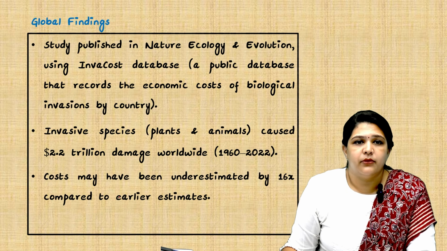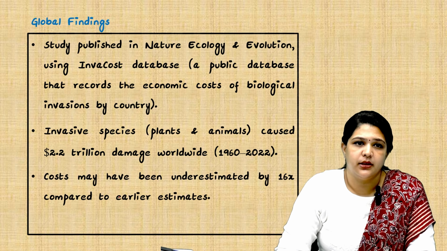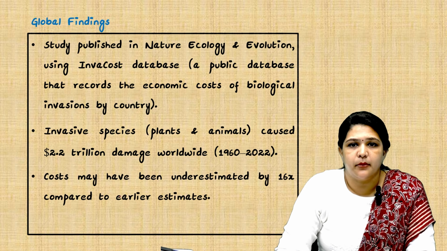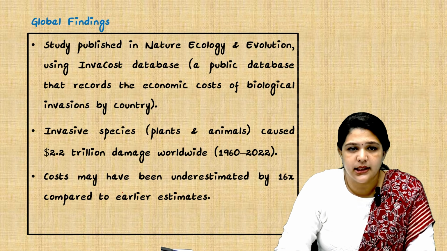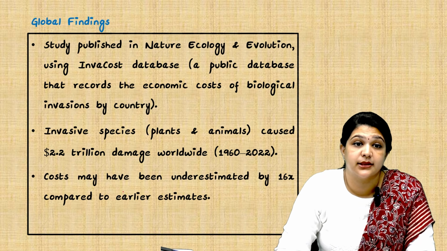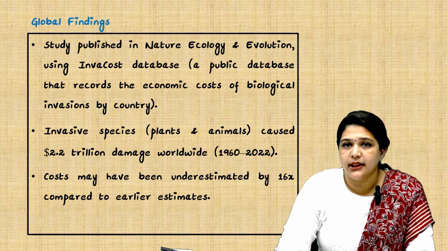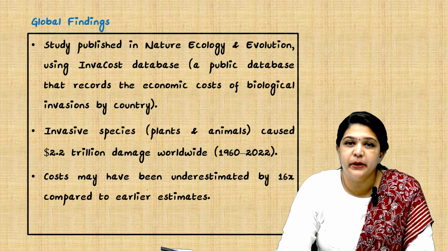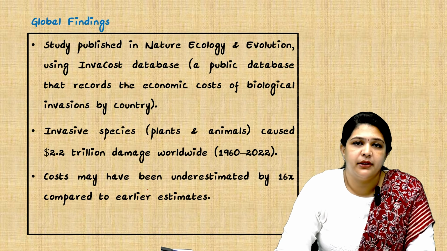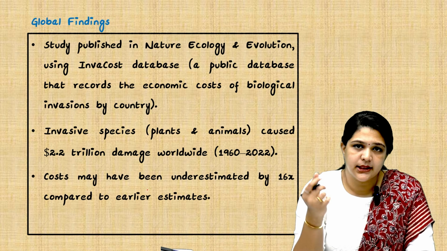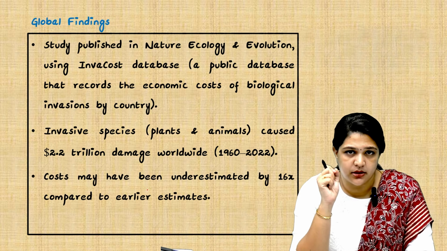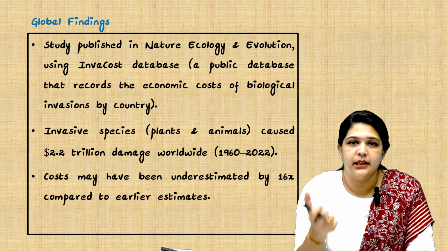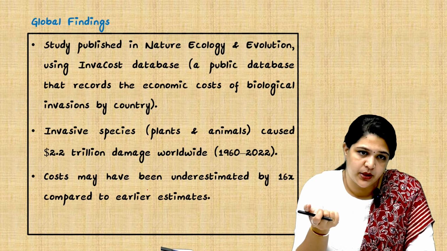So what is the global finding? A study published in Nature Ecology and Evolution used the InvaCost database. This is a public database that records the economic cost of biological invasion. Generally when we talk about economic cost, we cannot bring everything into numbers, but this particular database is trying to quantify the impact of invasive species.